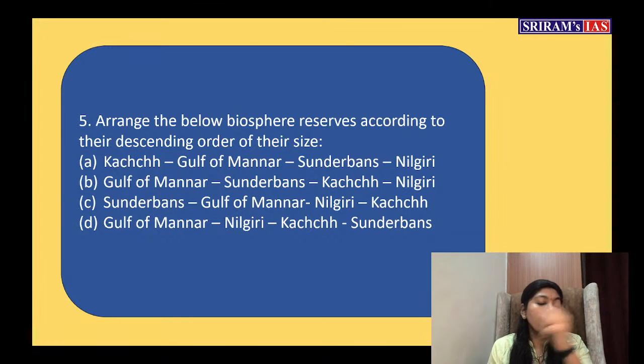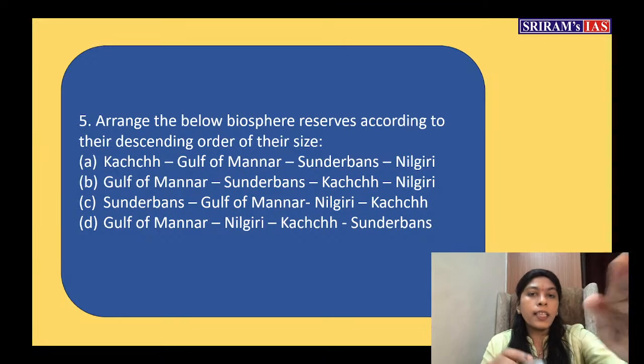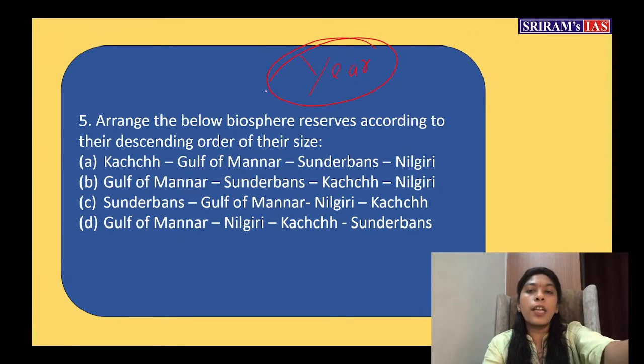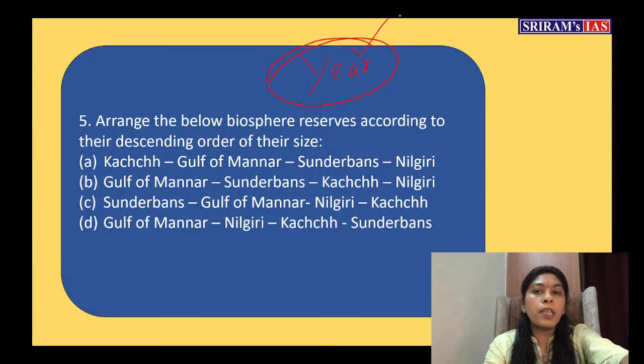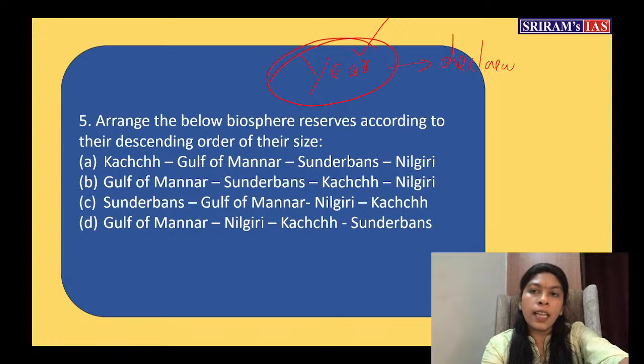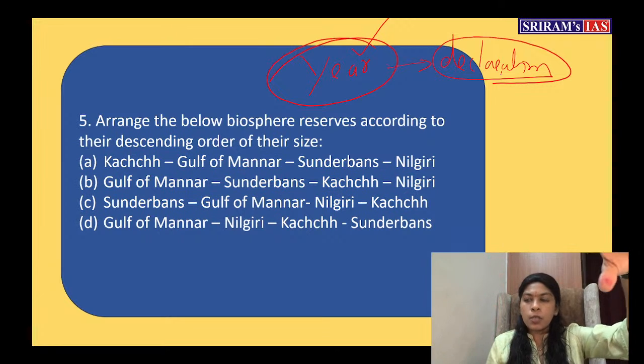It's not that you just read the data given in the table and go. No, don't ever do that. How you have to do it? You have to see the year when it was declared as a biosphere reserve. One time there was a question like that related to national parks. They asked to arrange based on the year. The same applies to biosphere reserves also. See in which year the declaration came. Whether in 1986 or 1990 or 1992, in that order you can arrange.